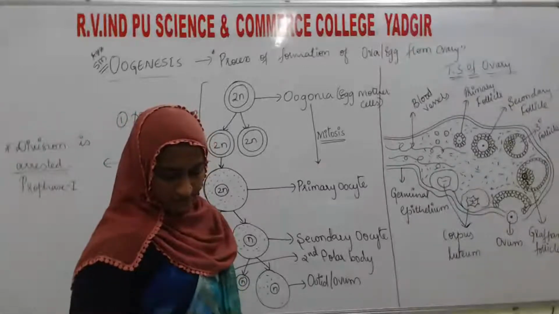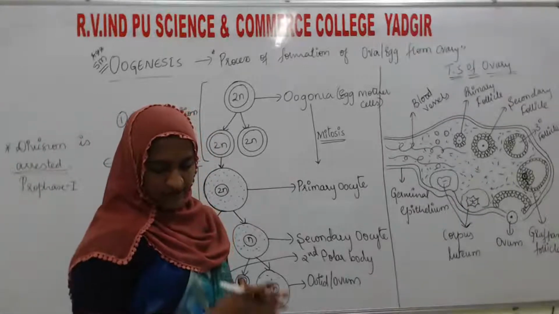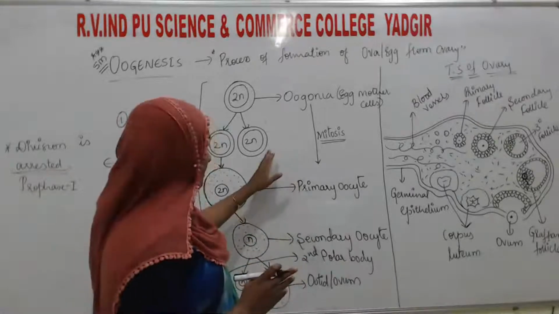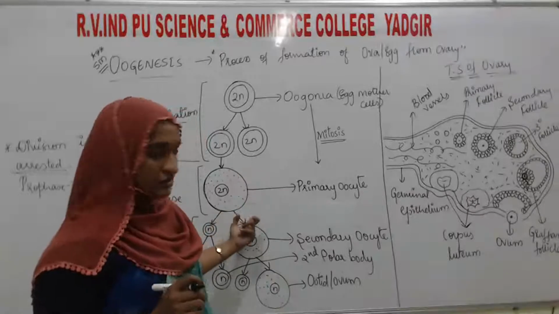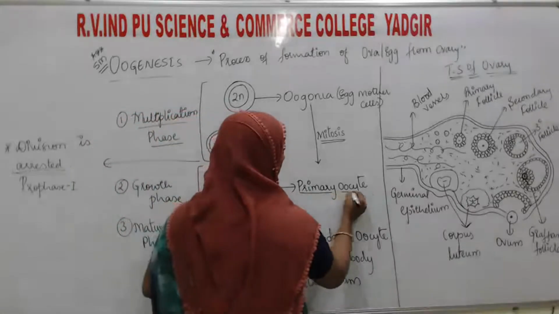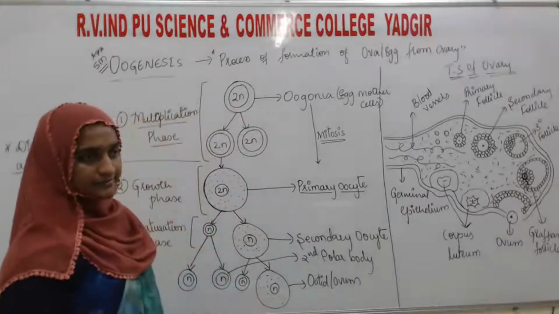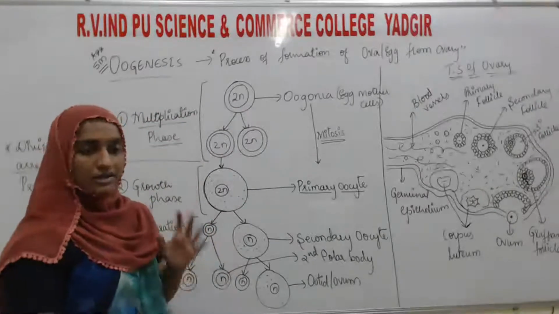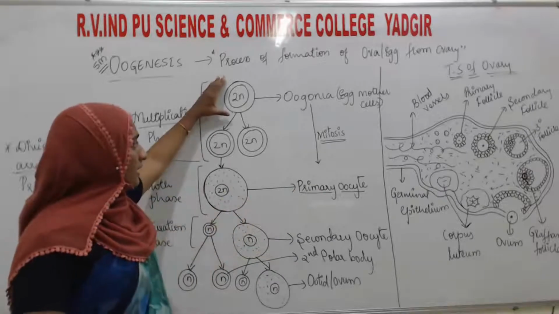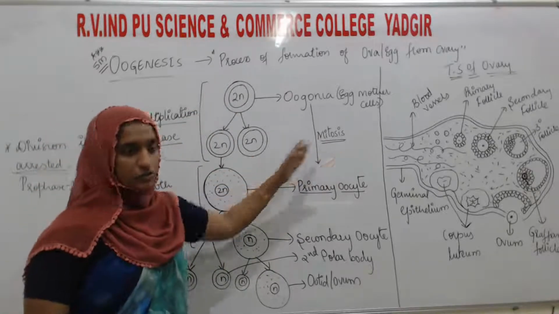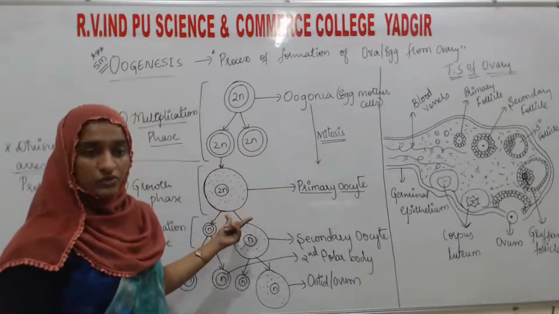The cell gets temporarily arrested at this stage, and the cell formed after mitosis division we call the primary oocyte. Just listen: oogonia will undergo mitosis to form the primary oocyte.